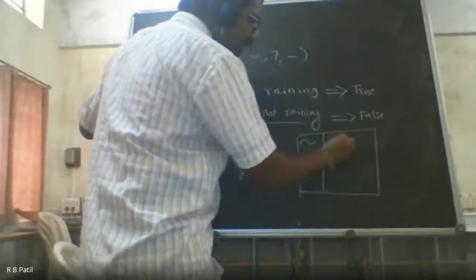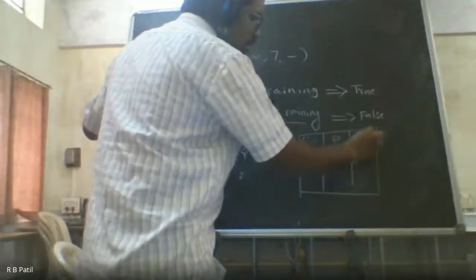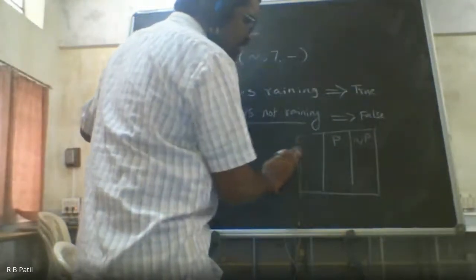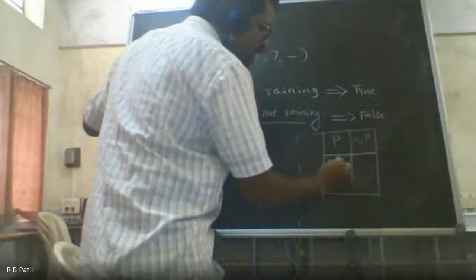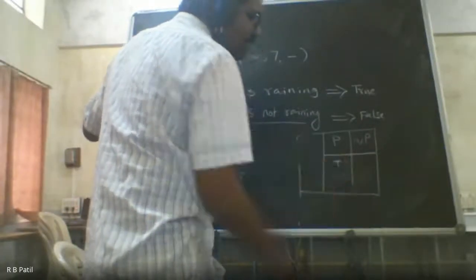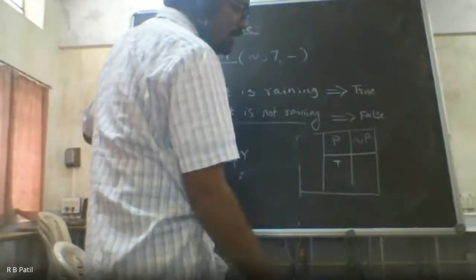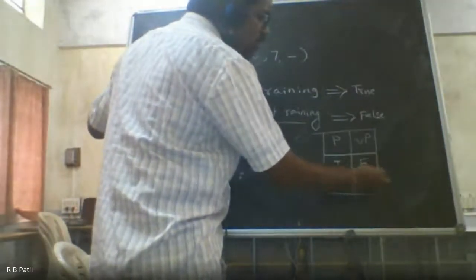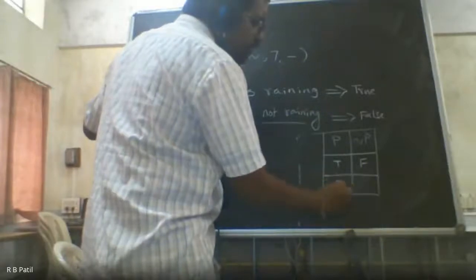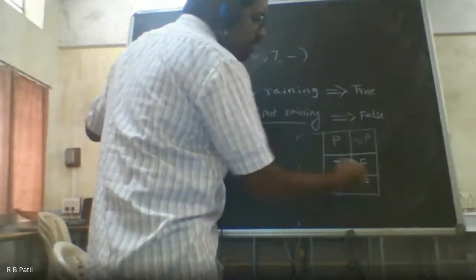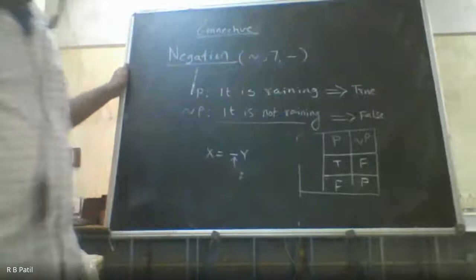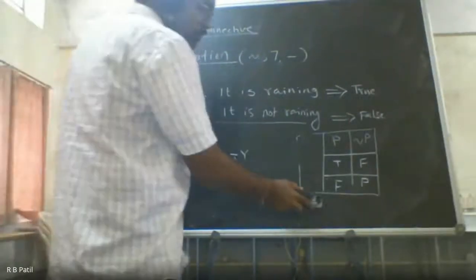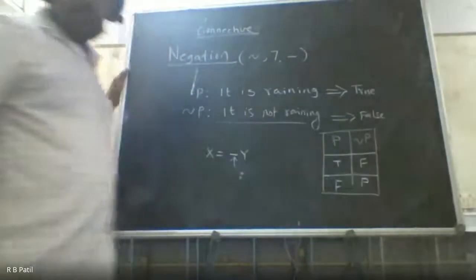Now for the negation, let us say if I have a statement P, then what is its negation? So if the truth value of the given statement P is T, that is true, then the truth value of not P will always be false. And if the truth value of P is false, then the truth value of not P is always true. So this table is very important. I say that this is a truth table.